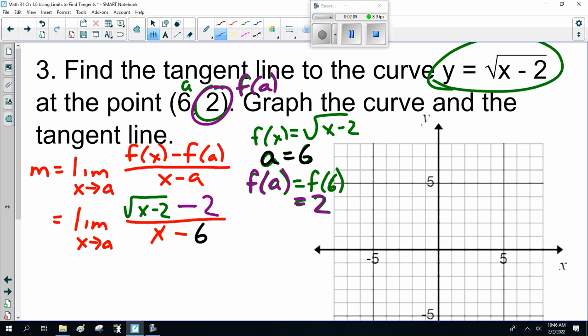How can I do that? Well, you have to realize here, when we've got that square root sign, you multiply by the conjugate.